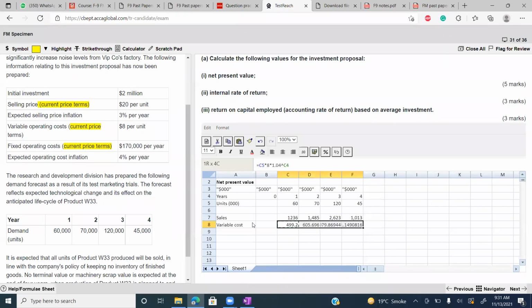And select all cells and round this to 000. Please solve sales and variable costs using this technique. Please complete it. And if you have completed, write done in the chat box.